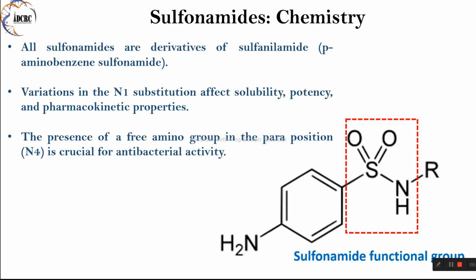Chemistry of sulfonamides. All sulfonamides trace their lineage back to sulfanilamide, also known as p-aminobenzene sulfonamide, serving as their foundational compound. This structural similarity underscores their shared mechanism of action and therapeutic effects. However, it's the subtle variations in their chemical structure, particularly in the N1 substitution, that give rise to differences in solubility, potency, and pharmacokinetic properties among sulfonamide derivatives.